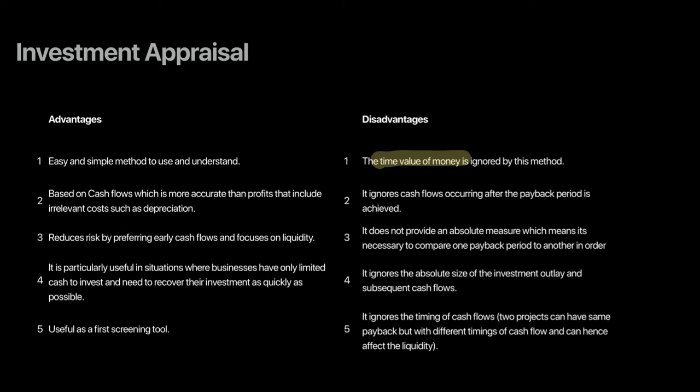And finally, it ignores the timing of the cash flow. A very good example is that we can have two projects whose paybacks could be the same, but the timing of the cash flows can be different. For example, one project is paying a higher cash flow in year one, whereas another project is paying a higher cash flow in year two. Hence, it does affect your liquidity, because if you receive a greater proportion of cash flow in year one, that might be better for the firm, right? So these are some of the aspects that are not considered by the payback period.